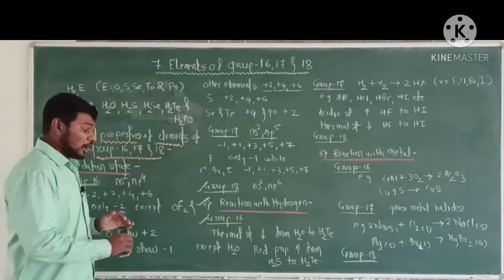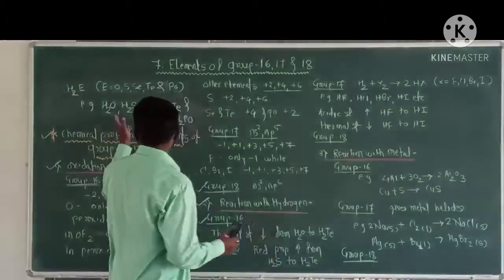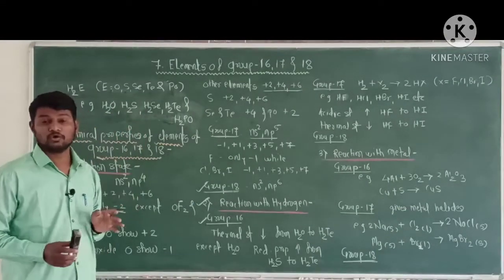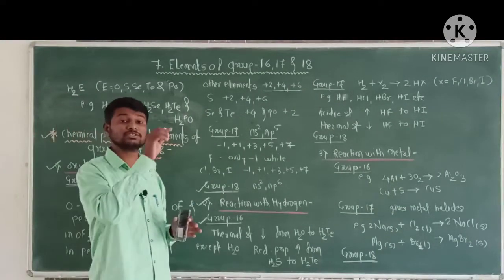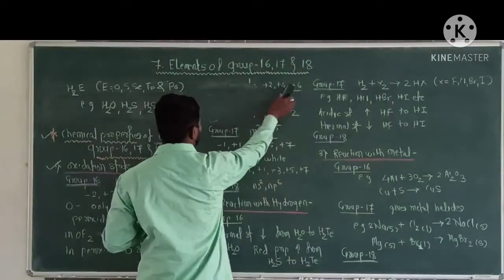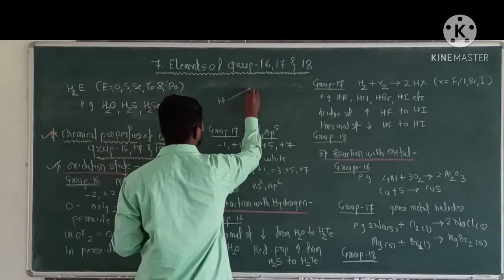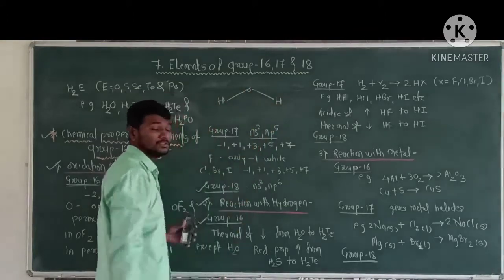Now, all these hydrides, that is H2O, H2S, H2Se, H2Te and H2Po, have an angular structure. For example, this is the hydride of oxygen, that is water.